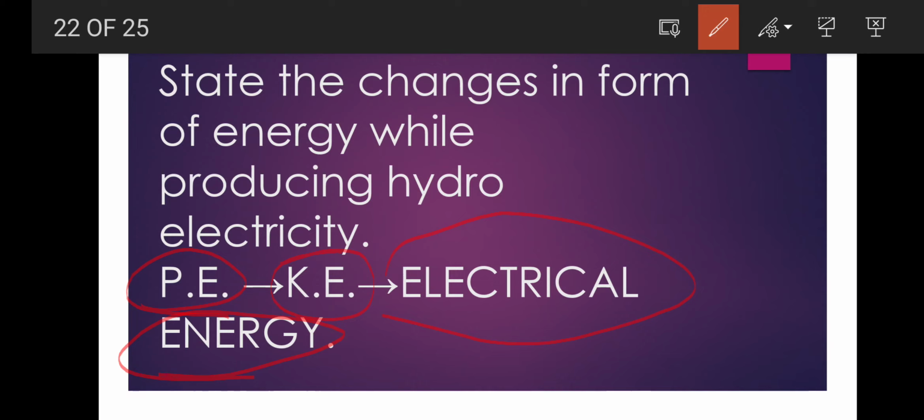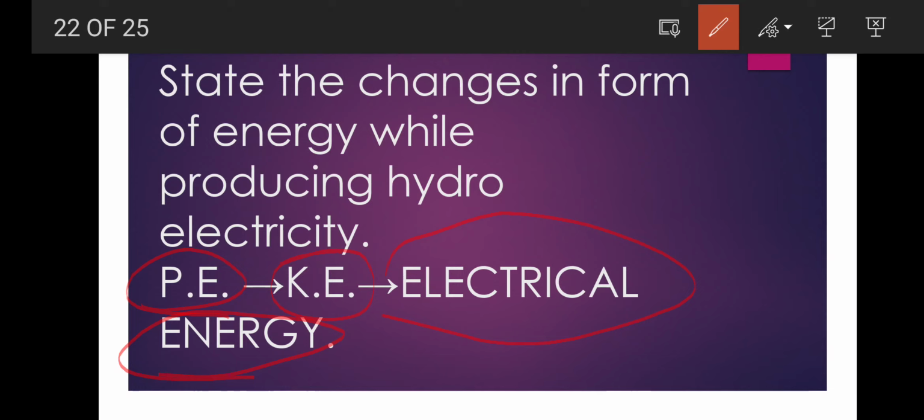Clear? You know the whole process, because I have discussed that hydroelectricity works on the principle of what? Hydroelectric power plant. In this, the flowing water of a river is collected in a dam at a high altitude, and the water stored in the dam has potential energy. So first is what? Potential energy. Then what happened? When water from the dam falls on the water turbine, potential energy is converted into which kind of energy? Kinetic energy. Yes.